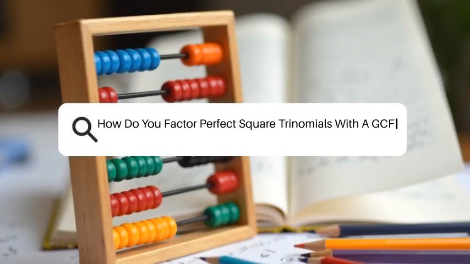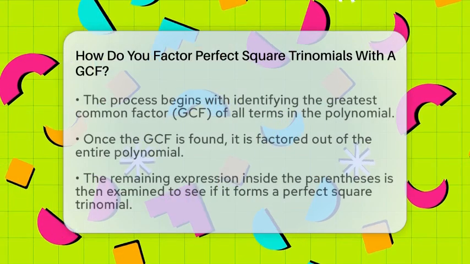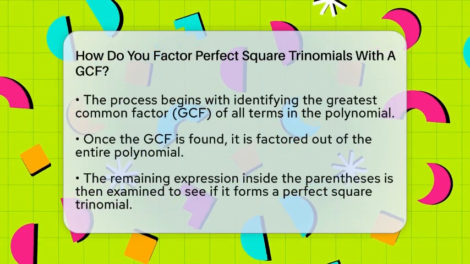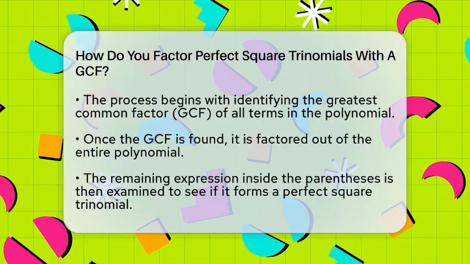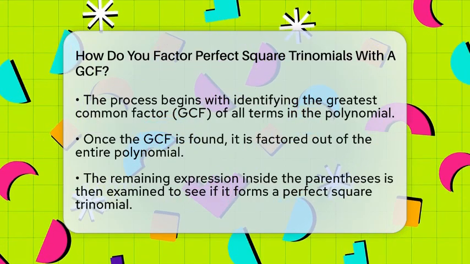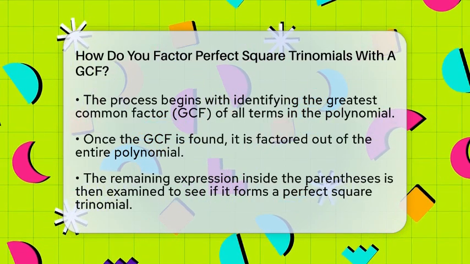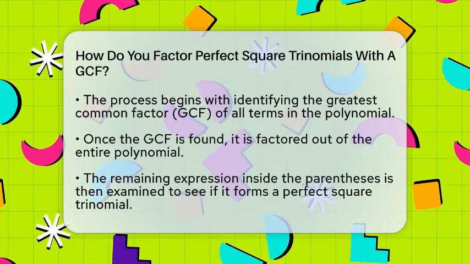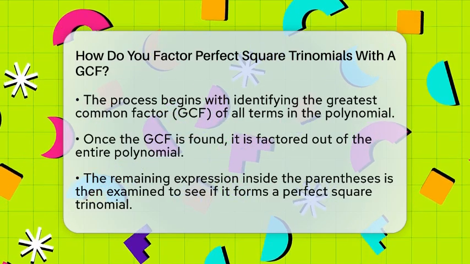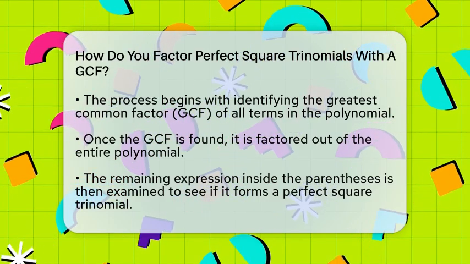How do you factor perfect square trinomials with a GCF? Imagine you have a puzzle where you need to find the missing pieces to make everything fit perfectly. That's what factoring perfect square trinomials with a greatest common factor is like. It's a step-by-step process that makes complicated expressions simple.